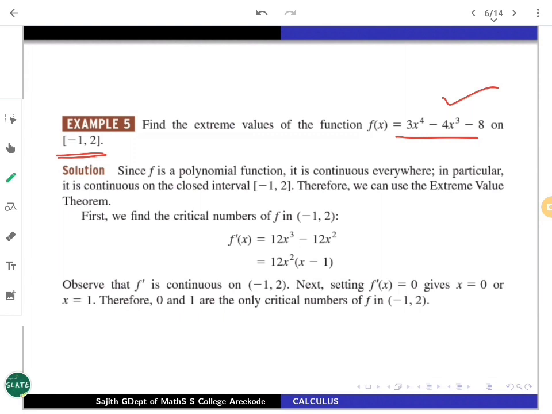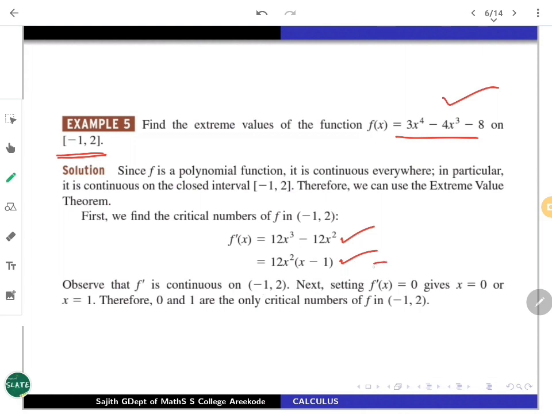So how to find the extreme values? For that, the first step is about critical numbers. So in the open interval (-1, 2), you find out the critical numbers. Then check what happens at -1 and 2, and all together will give you the final answer. So f dash x, it's a polynomial, so it is easy to find the derivative. Rewriting in this fashion is also useful because equating to 0 will give something more. f dash itself is going to be continuous on [-1, 2].